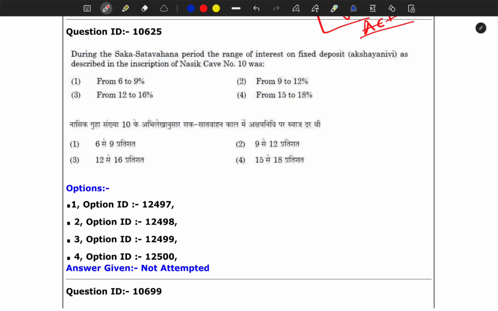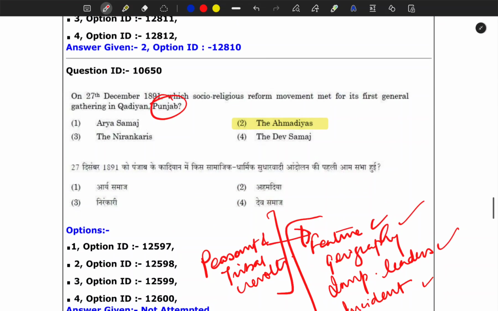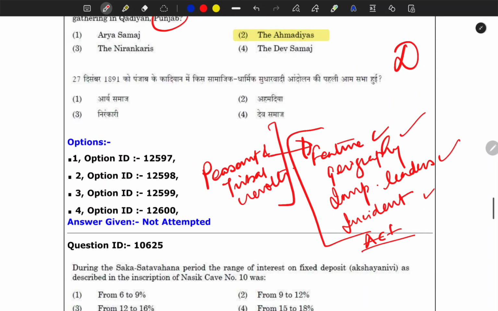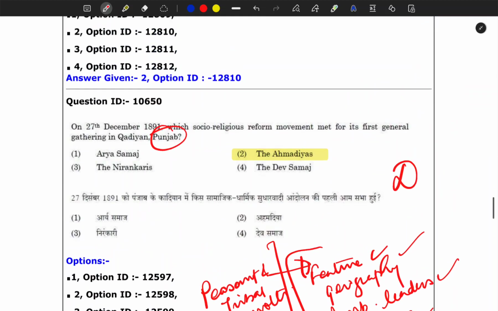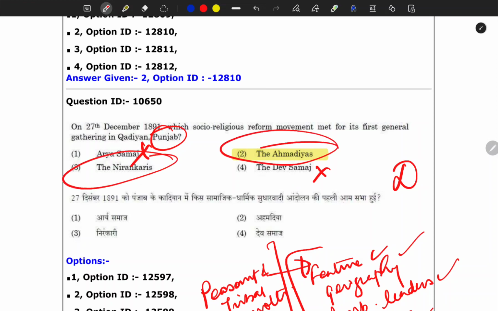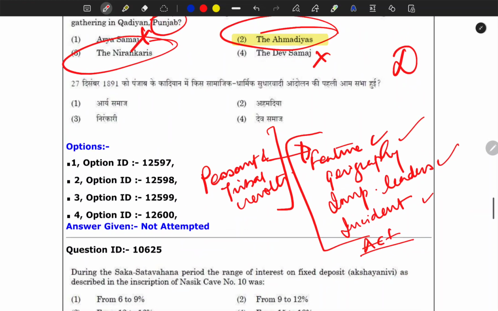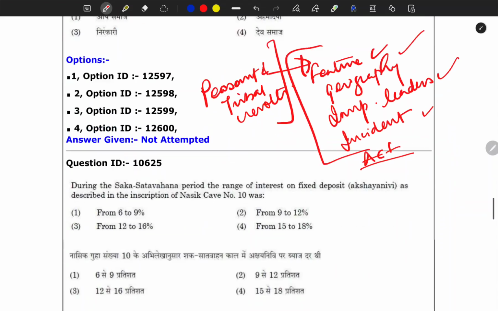So the next question, for me, was a difficult one because I didn't know about this. Maybe I would have eliminated Arya Samaj and Dev Samaj based on their geographical location, but I was not sure about the Nirankari and Ahmadiyya. So maybe I would have been playing 50-50 between these two.